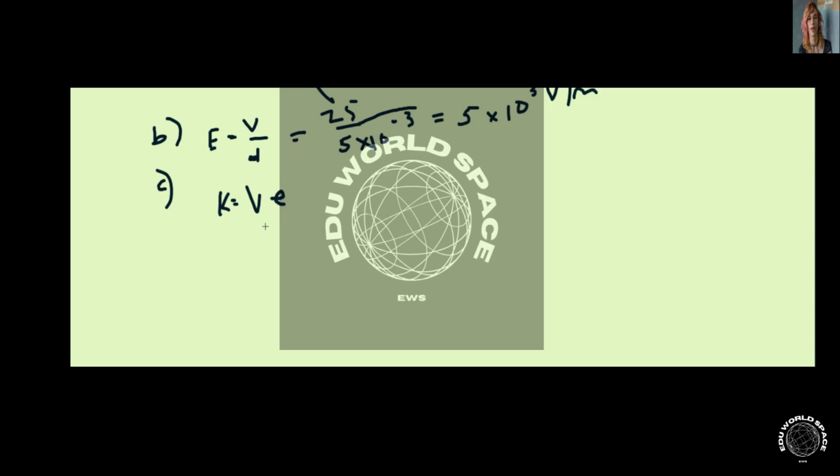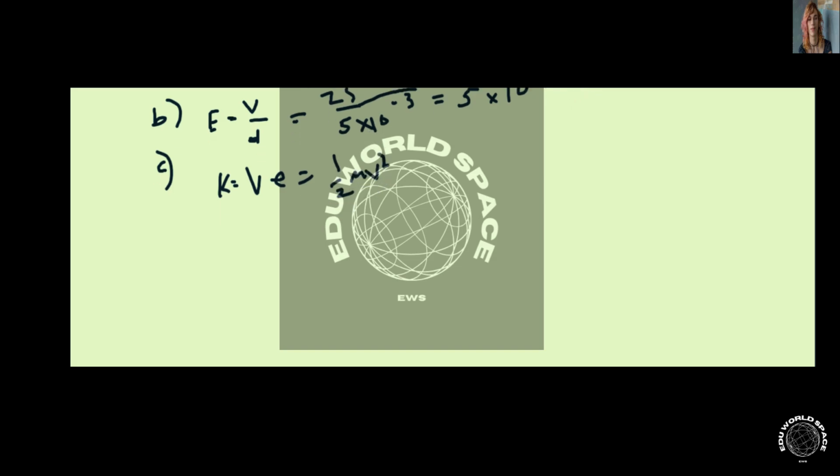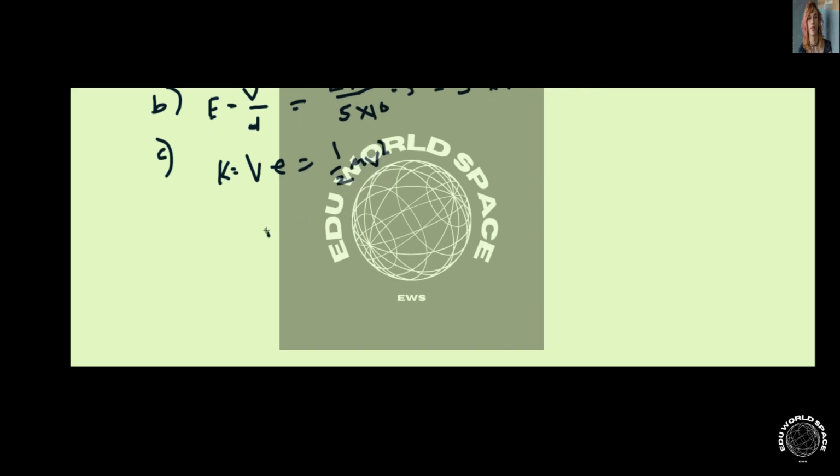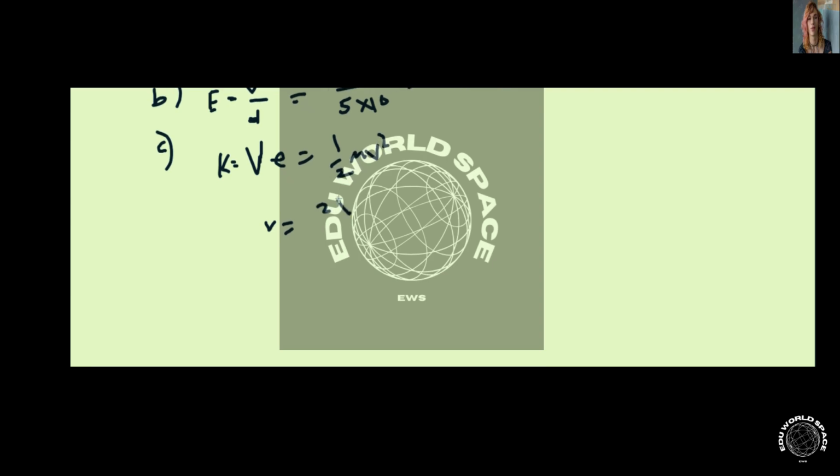If you substitute the standard equation for kinetic energy, 1/2 mv squared, then we have an expression with which we can solve for the velocity. Remember this is potential, not velocity, but this is velocity. If you solve for velocity by isolating this variable, we get 2Ve over m, and this whole thing is in a square root because of velocity squared.